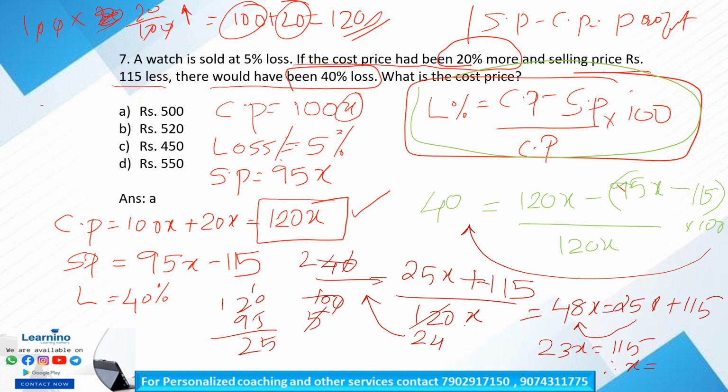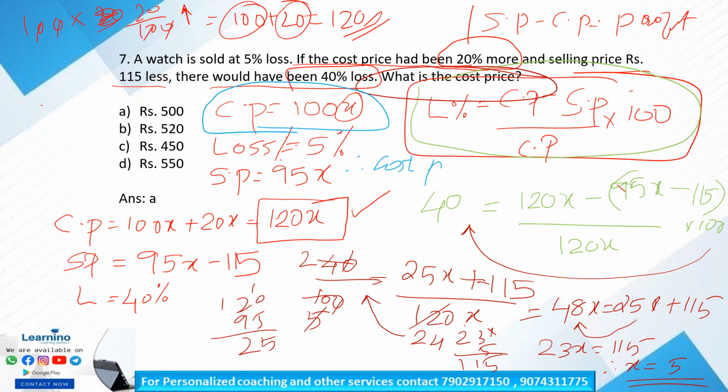Therefore x equals 115 by 23, which is equal to 5. So x is equal to 5. Value of x is equal to 5. So what is the cost price is our question. Initially the cost price is 100x. Therefore our cost price is equal to 100 into 5 is equal to 500. Option A. Is it all clear? So we have to substitute the value of x in the initial cost price, not the second cost price, right?